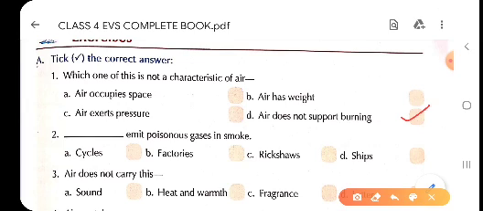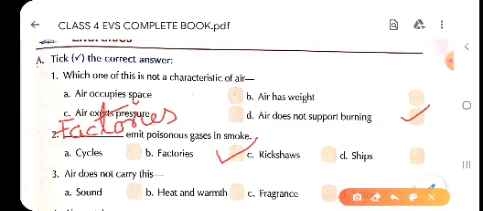We have discussed in the chapter that factories are the ones which emit poisonous gases in the smoke. So you will write here option B, that is factories, F-A-C-T-O-R-I-E-S. The correct answer is factories, and you will tick in the box in front of option B, factories.